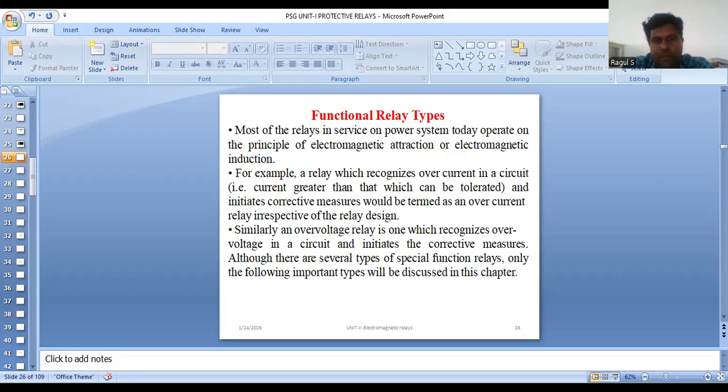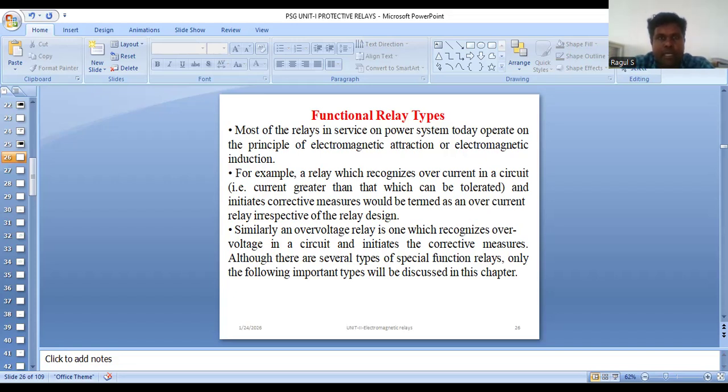This causes the circuit breaker to open and isolate the faulty circuit. See in this diagram, the trip circuit is vertically connected to the iron armature. A spring balance is tied at one position. In between the trip circuit and the spring, the fixed coil is connected to the iron armature.